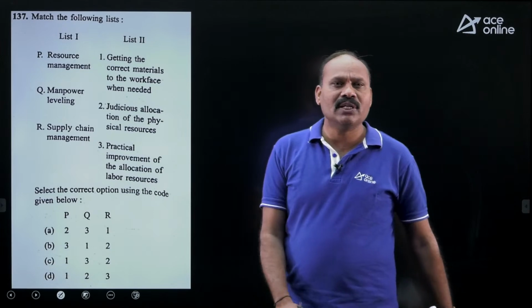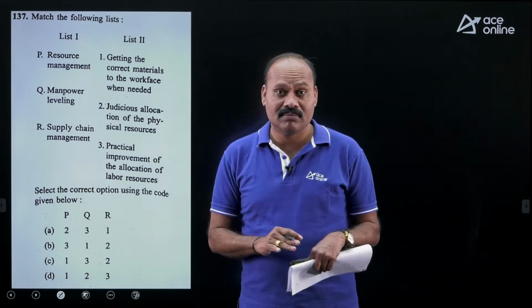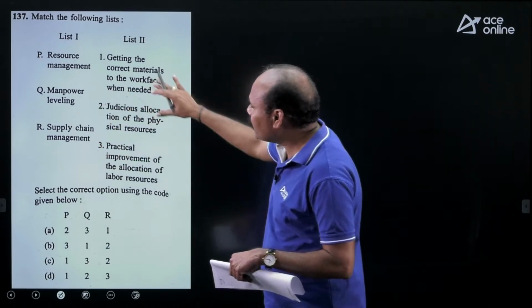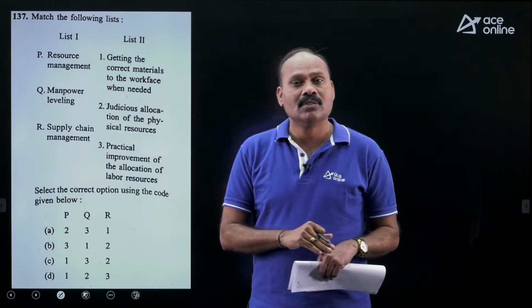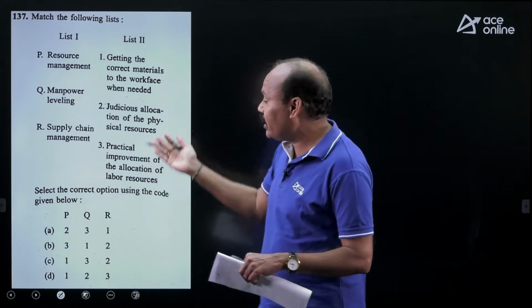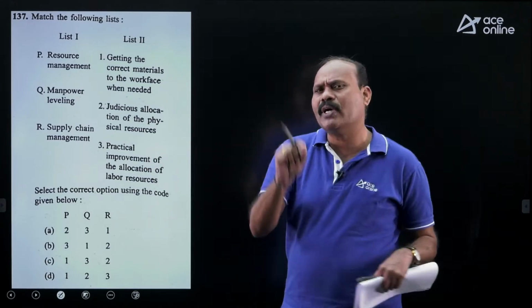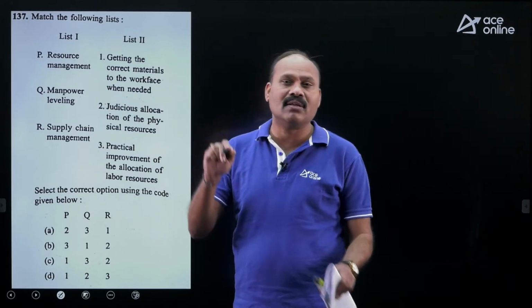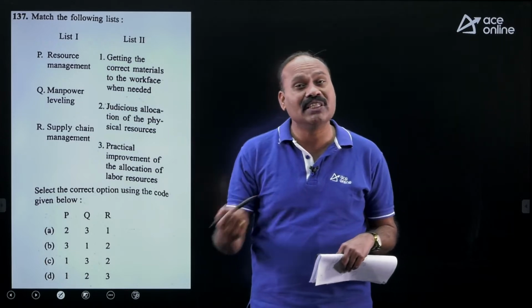So here list 1, list 2. Lucky thing or good thing is the examiner is really good enough. He has given only 3 items in the list 1, 3 items in the list 2. No ambiguity. Suppose list 1 contains 4 items, then it becomes complex. Now straight away I can take at least a strong point you observe in this. When you are matching any list, either you can use the selection criteria or elimination criteria.